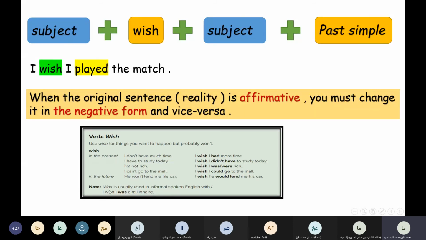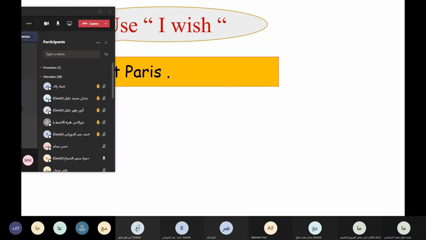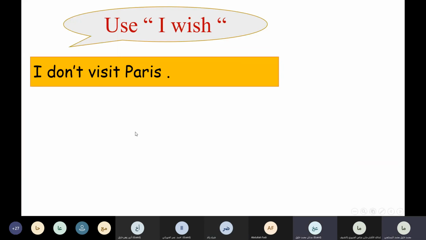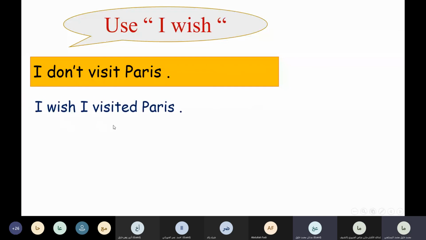Note here, was is usually used in informal spoken English with I. I wish I was a millionaire. But it is better to use were. I wish I were a millionaire. Okay. I don't visit Paris. Who can use wish? Yes, Adnan. Okay. I wish I lived in Paris. Good. I visited Paris.